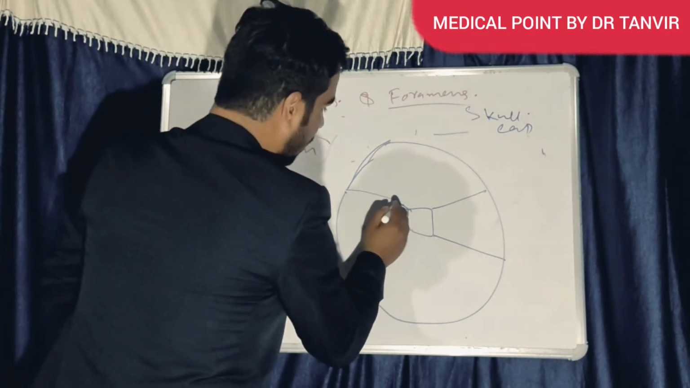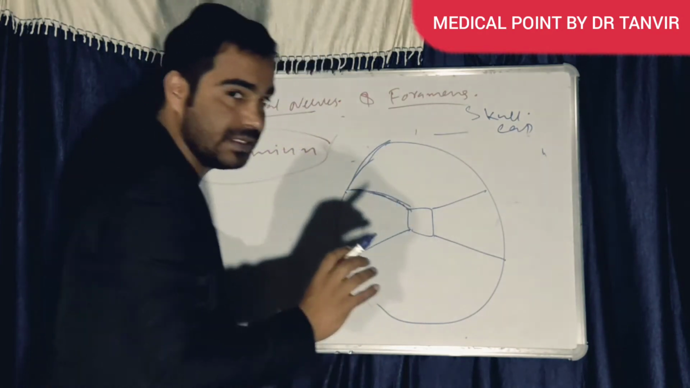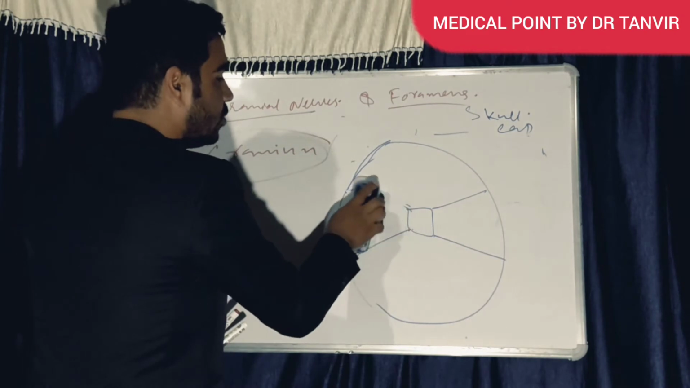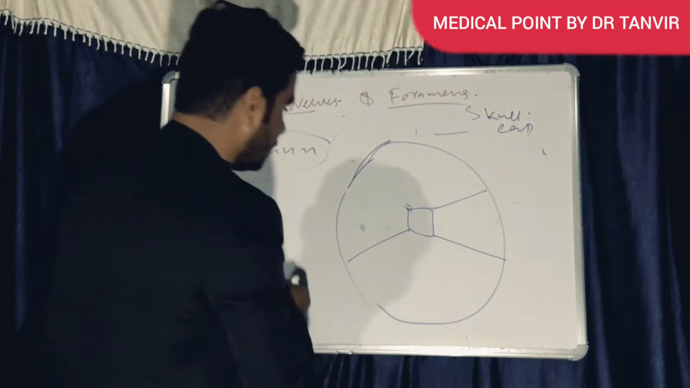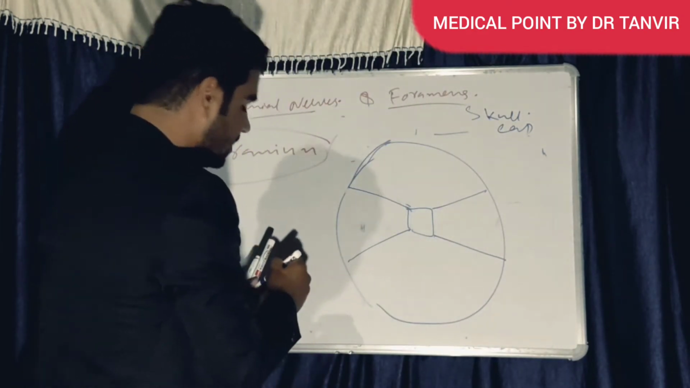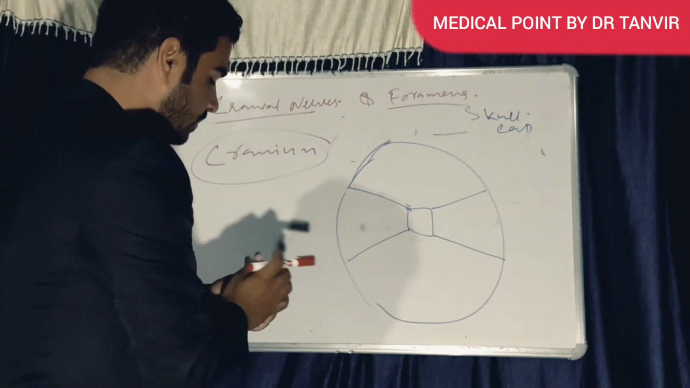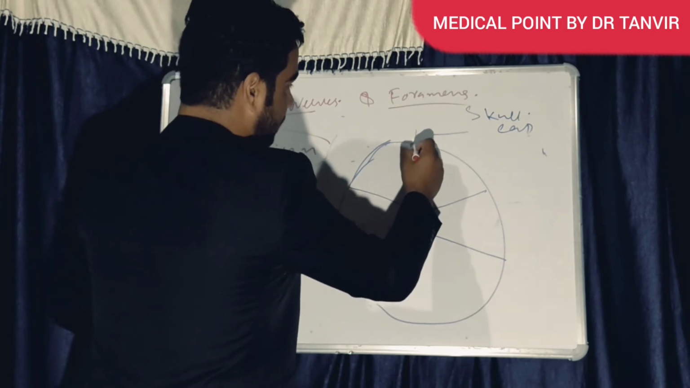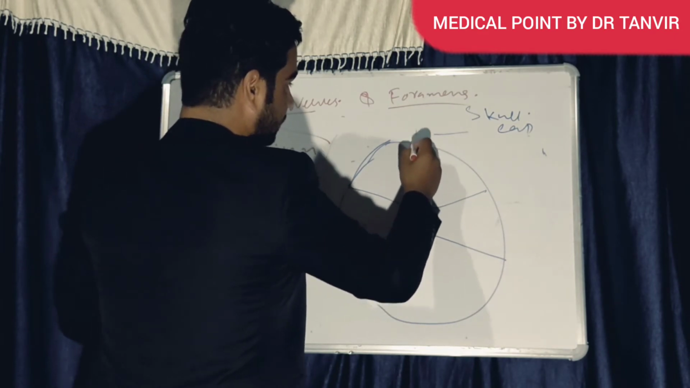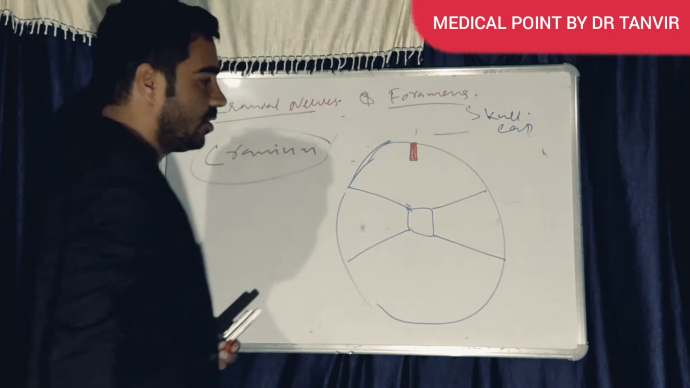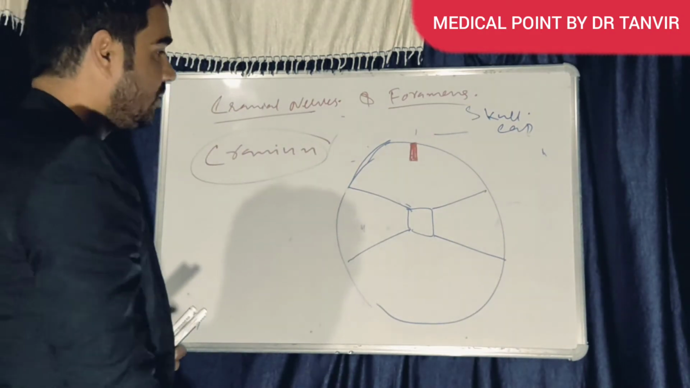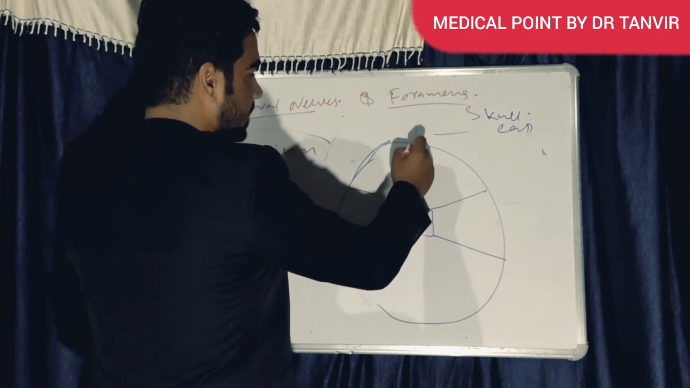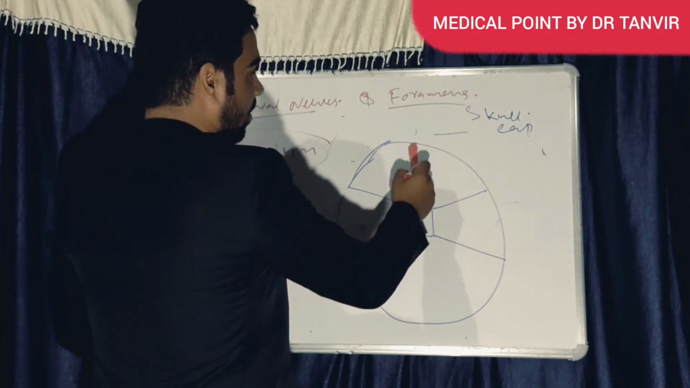There are some foramens inside, which means there are some openings where the 12 nerves are coming out. So the first nerve, nerve number 1, is the olfactory nerve. The olfactory nerve comes out from the anterior cranial fossa, through the cribriform plate.